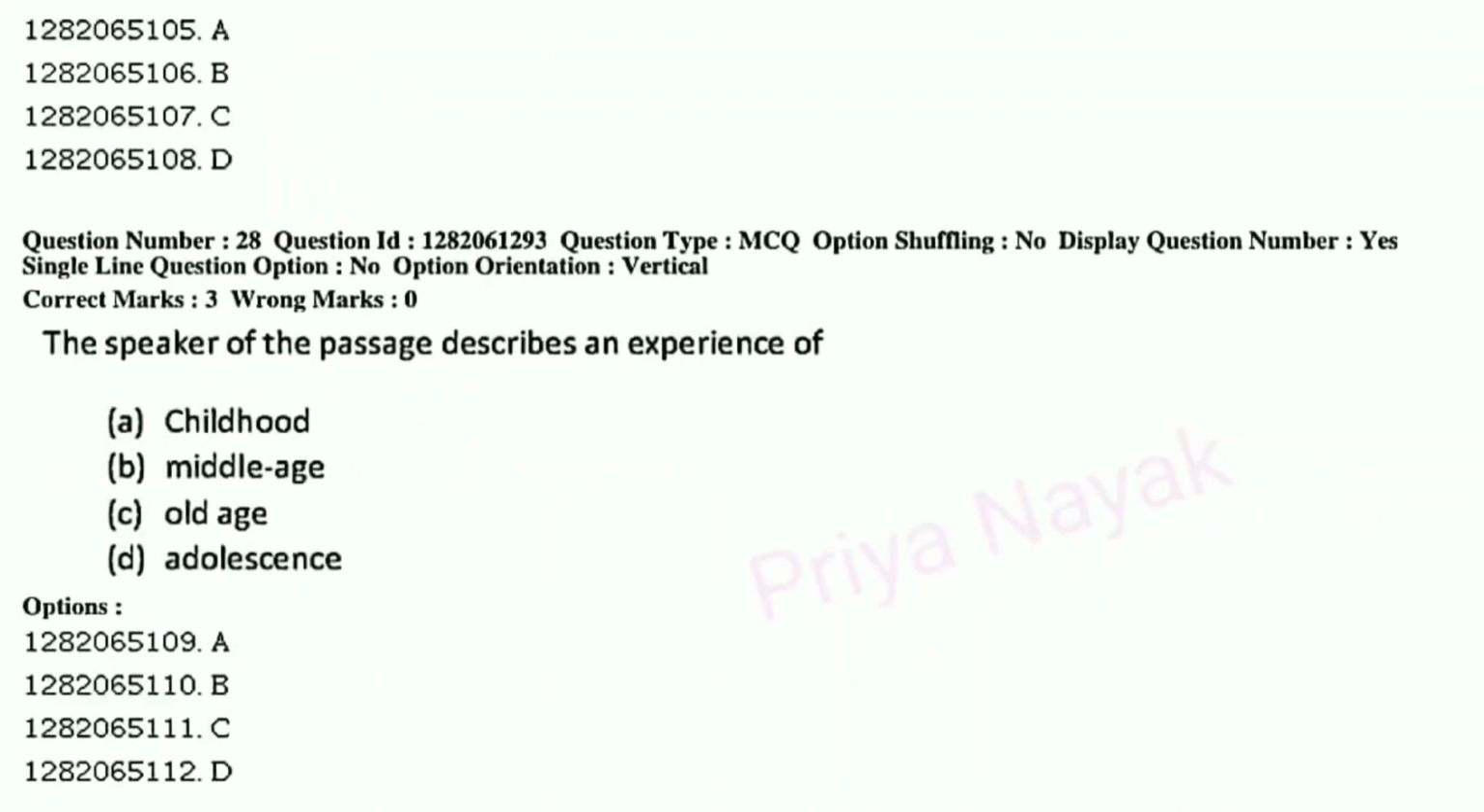Then question number 28. The speaker of the passage describes an experience of A. Childhood, B. Middle age, C. Old age, or D. Adolescence. After reading the poem, you will realize that these are the experiences of the child. So here the right answer is option number A.